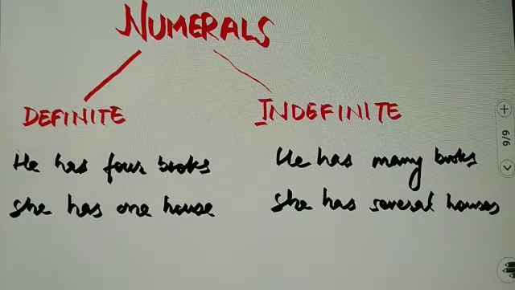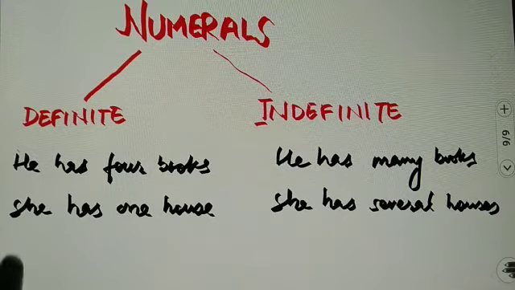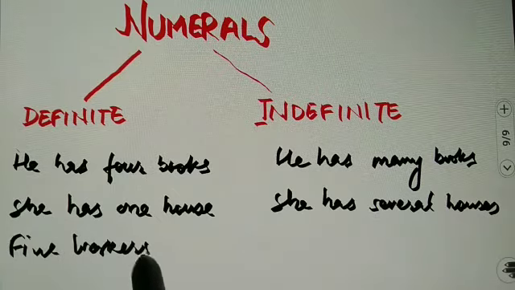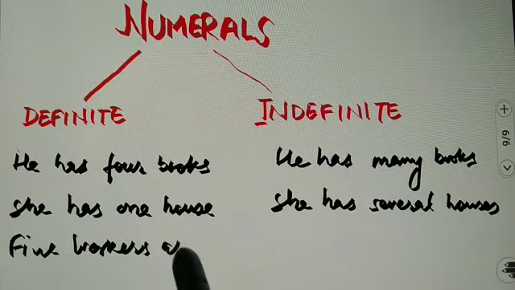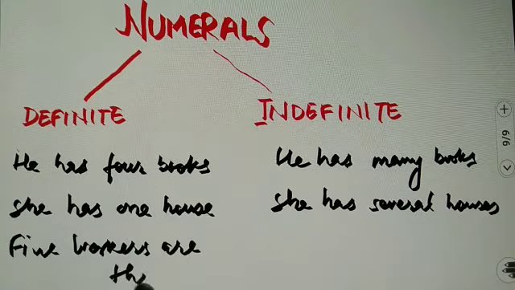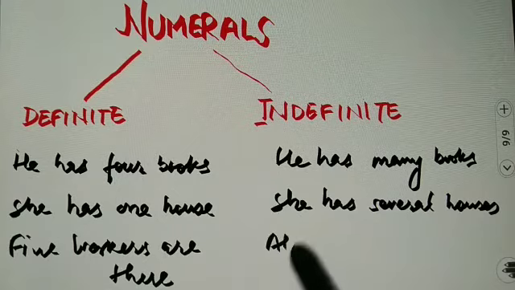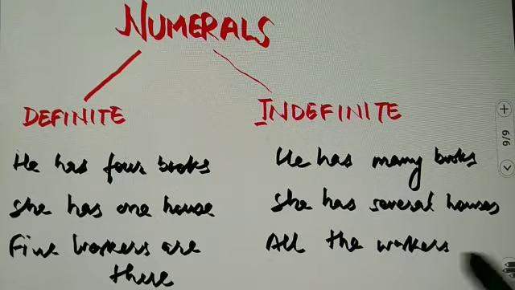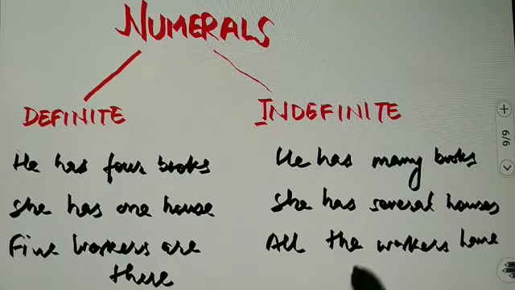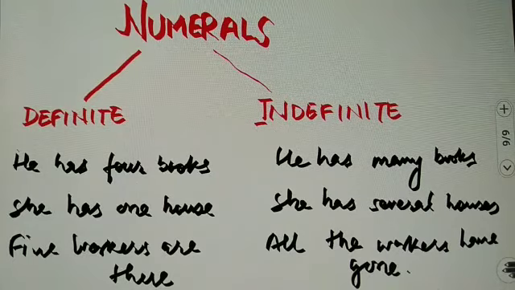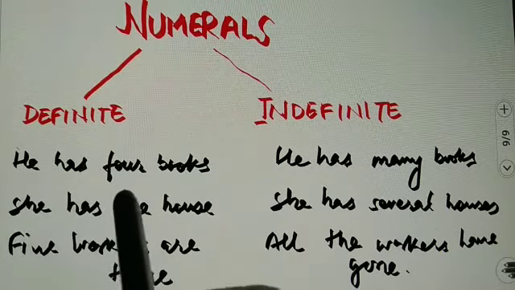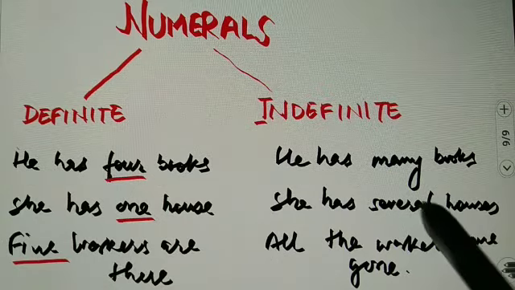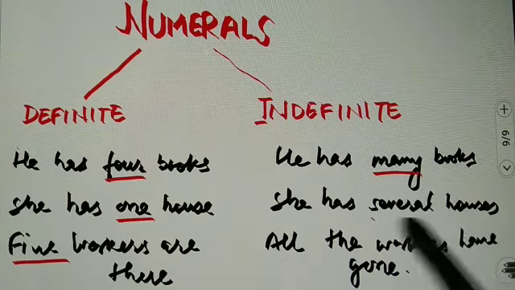Further, 5 workers are there, and here all the workers have gone. So we can see there that definite numerals are 4, 1, 5. On the other hand, indefinite numerals are many, several, and all.